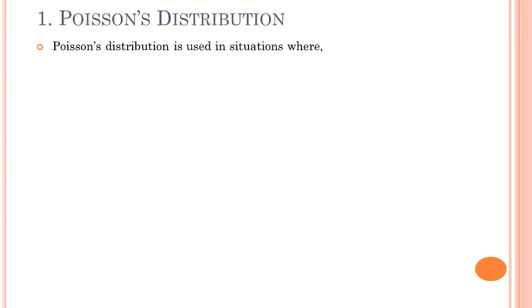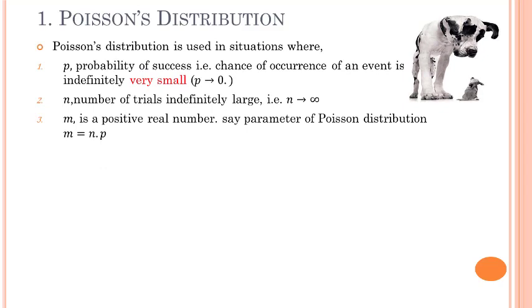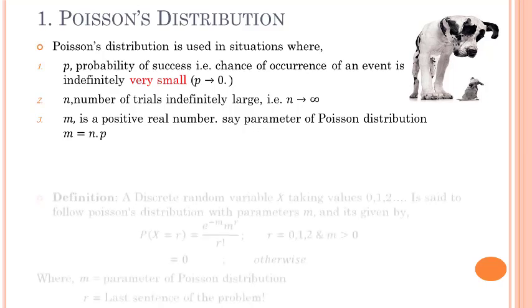Poisson distribution is used in a situation where the probability of a success is very small, that is p tends to 0, and the number of trials is indefinitely large, that is n tends to infinity. Let me consider a parameter of a Poisson distribution, which is a positive real number, and the value of that m is n dot p. So in such cases we use a Poisson distribution.